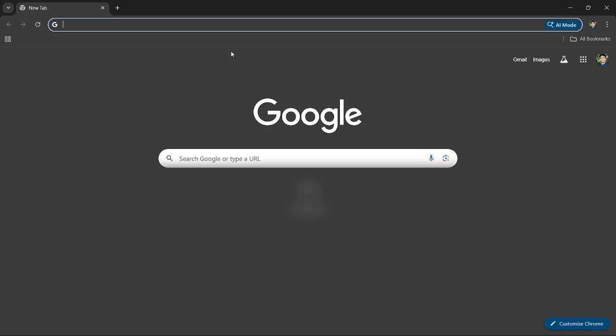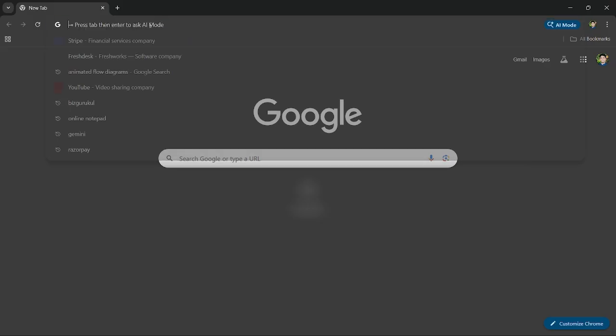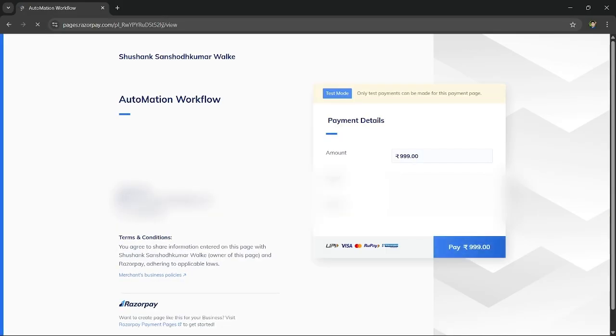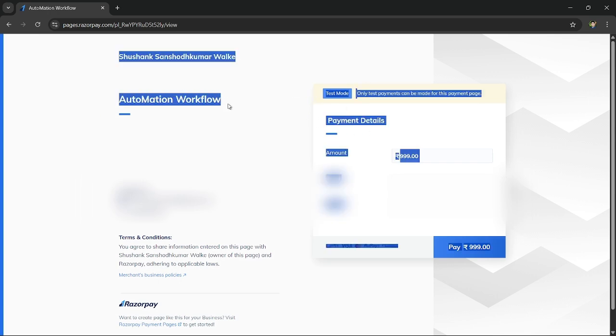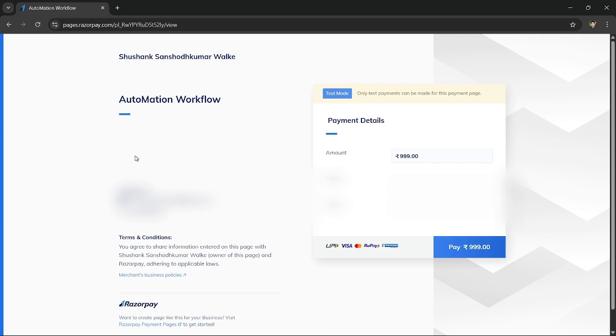So I just copy and paste your webhook URL here itself. This is the one which I'm going to use right now. Automation workflow is the name of my payment.